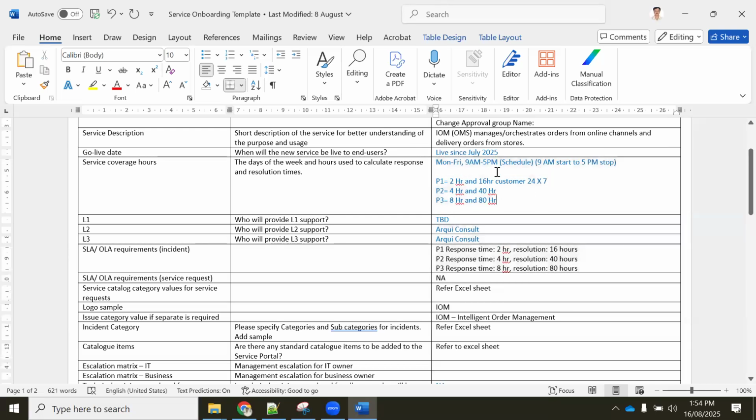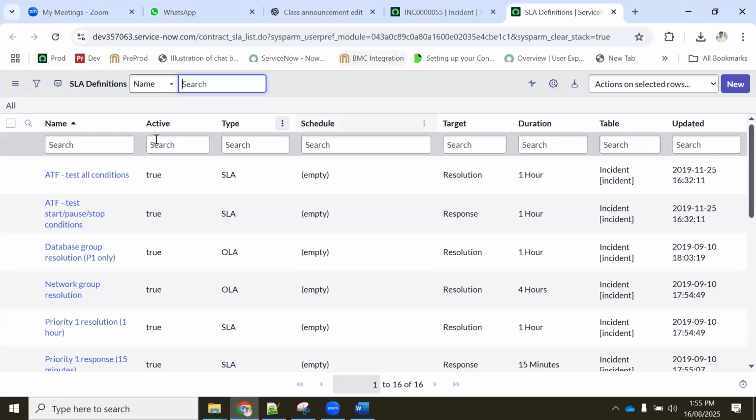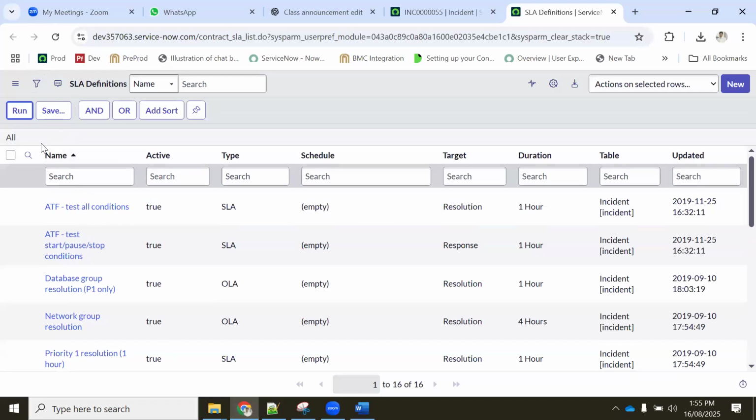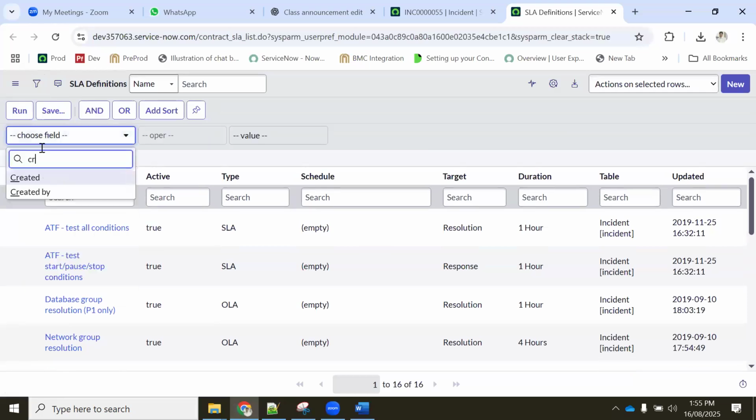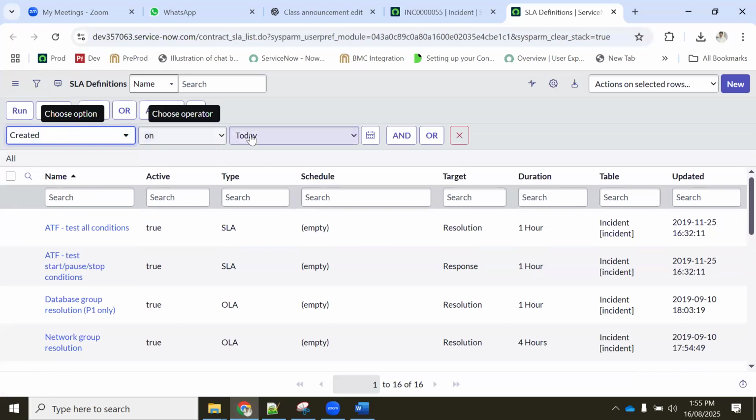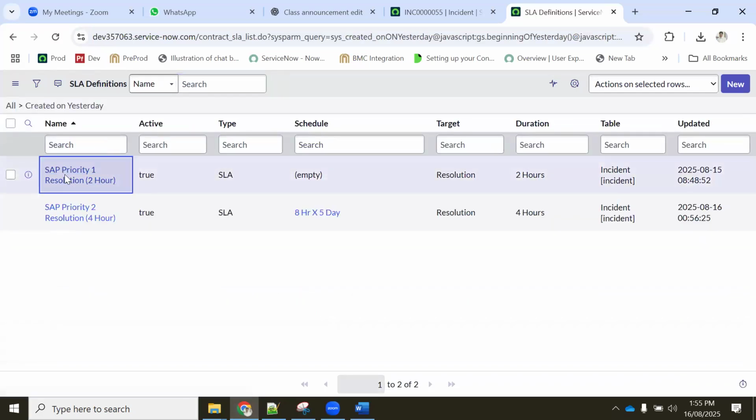What is our SLA? The SLA P1 is 2 hours response, 16 hours is the resolution, and SLA should be running 24/7, correct? Now, if we go to here, so yesterday we created, and yesterday we selected, okay? Let's select the first one. So this is the first one.